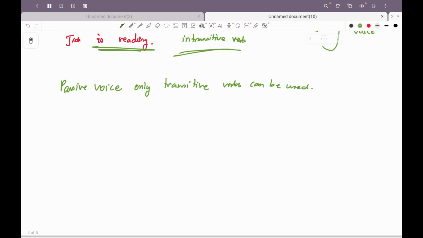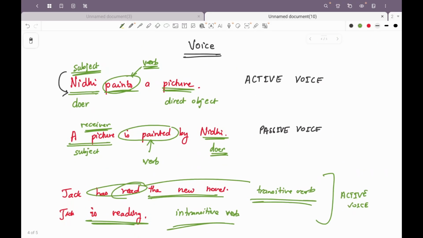So in the above sentences, remember, when the voice is being changed from active to passive, the direct object of the verb in the active voice becomes the subject of the verb in the passive voice. What do I mean by this? Which means कि ये जो डायरेक्ट ऑब्जेक्ट का पोजिशनिंग आपने देखा है फर्स्ट सेंटेंस में, वो क्या हो गया? ये डायरेक्ट ऑब्जेक्ट क्या हो गया? ये हो गया सब्जेक्ट इन द passive voice.